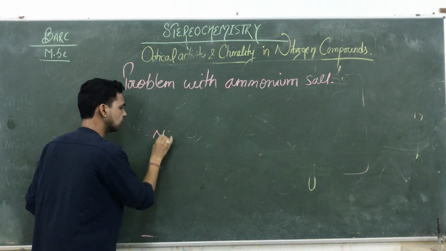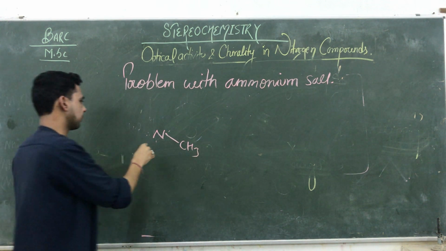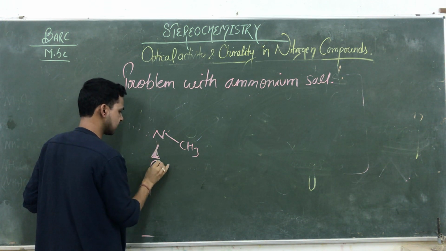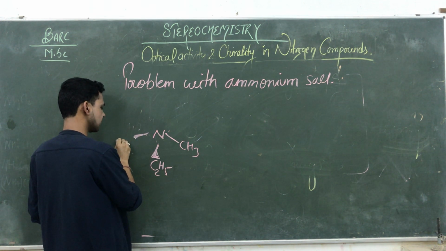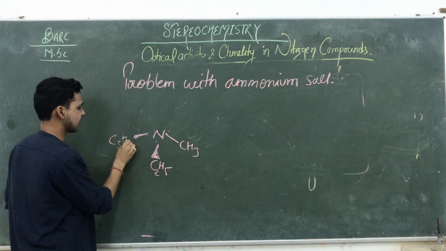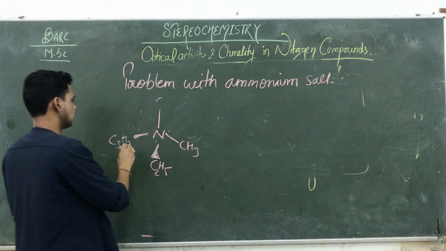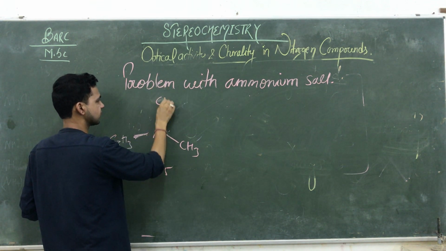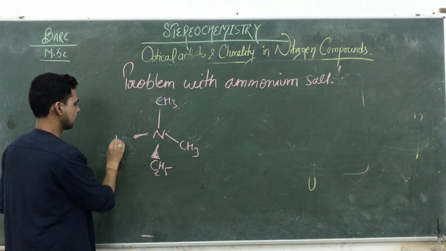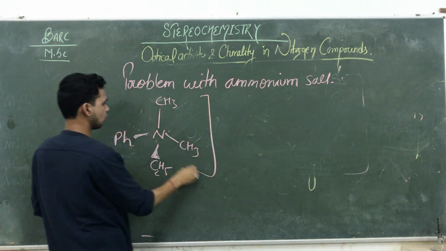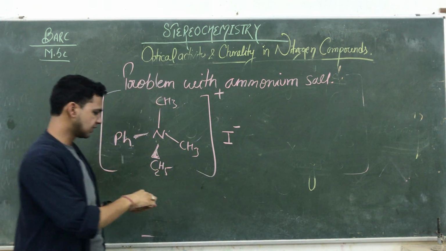The ammonium salt means that the nitrogen is attached with 4 different groups. यहाँ पे nitrogen, suppose 4 different groups are attached, that is C2H5 and here suppose C3H7, and suppose we are using here CH3, okay, or the H is also maybe possible. Then we are using some pH. So here the whole salt contains a positive charge and here a negative charge is attached. That ion is known as a counter ion.